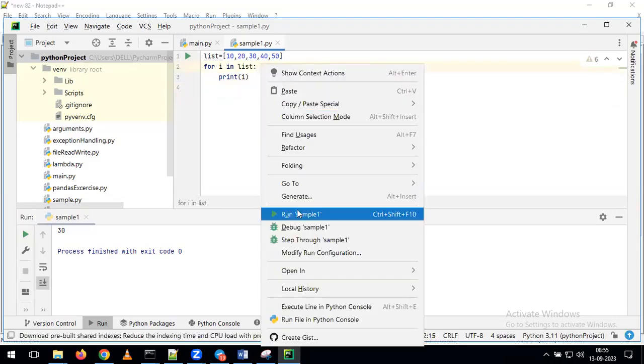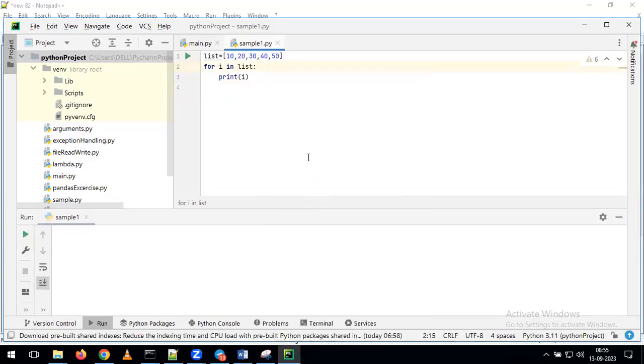Again, just right click on run so you can get the output. Now you tell me, are we doing any new activities here? Whatever topics we discussed as part of the previous classes, everything you can run on top of your PyCharm. Only thing is, instead of using IDLE or the notebook environment, now we are using PyCharm, and this is one more way of executing our Python program. Don't get any kind of confusion.